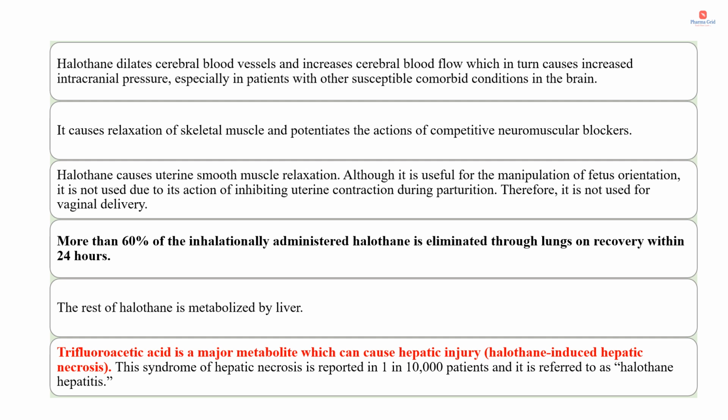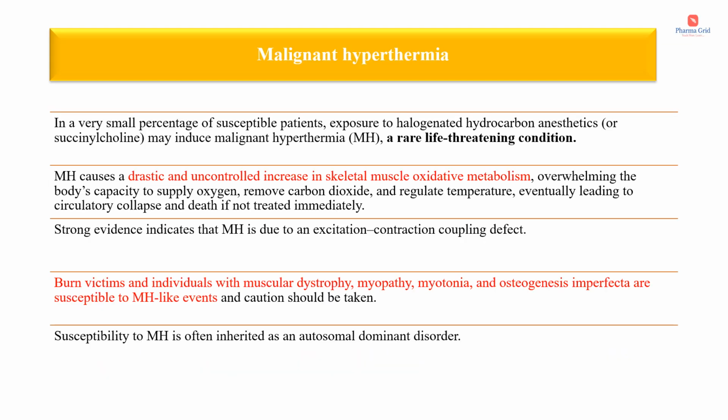More than 60% of the inhalationally administered halothane is eliminated through the lungs on recovery within 24 hours. The rest of the halothane is metabolized via the liver. Trifluoroacetic acid is the major metabolite, and the problem associated with this metabolite is that it can cause hepatic injury, which is known as halothane-induced hepatic necrosis. The syndrome of hepatic necrosis is reported in 1 in 10,000 patients, and it is referred to as halothane hepatitis. So next important point is malignant hyperthermia.